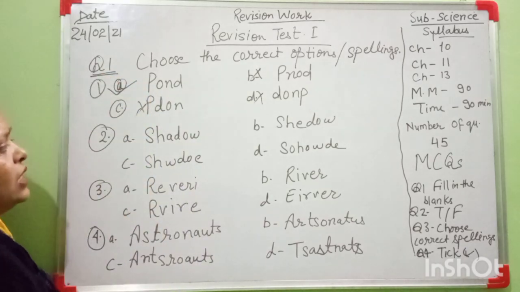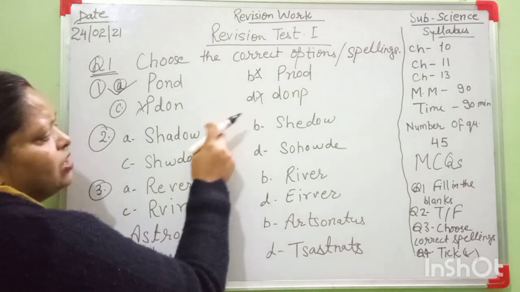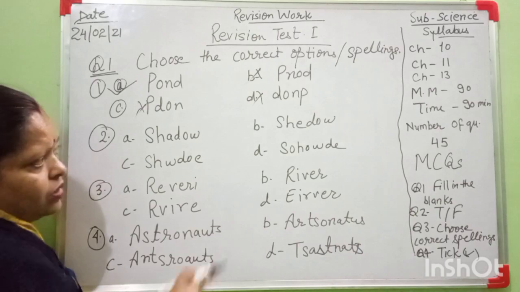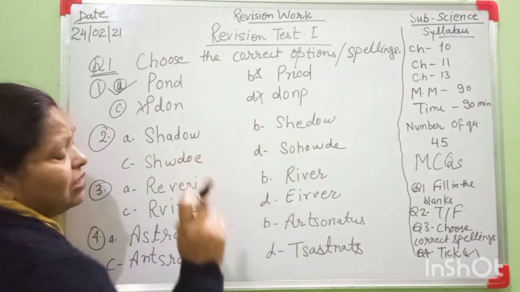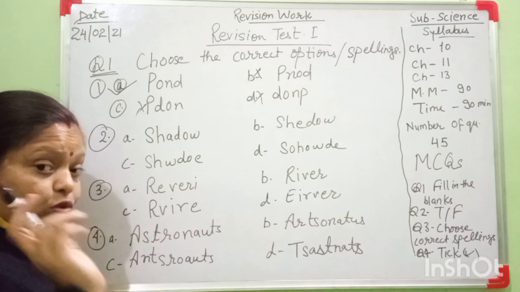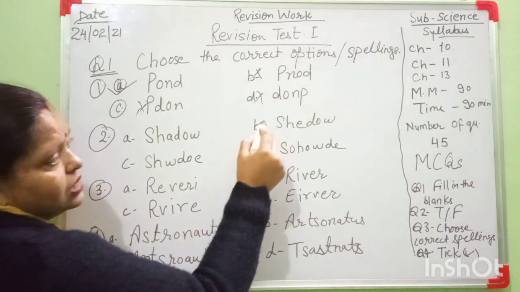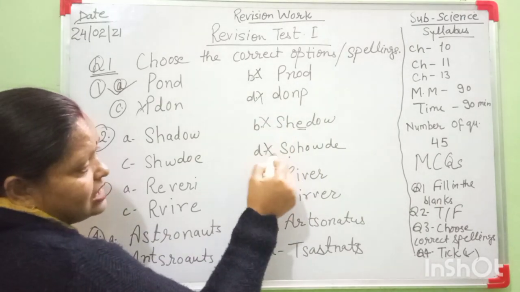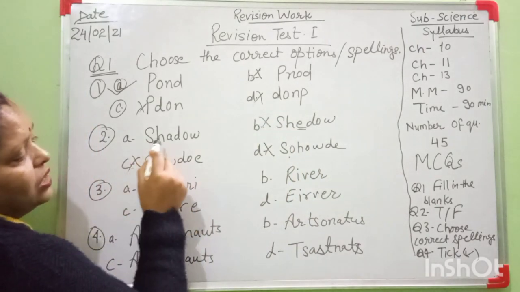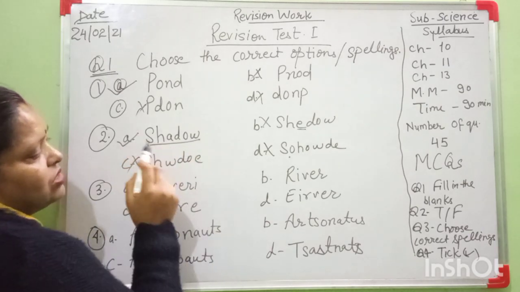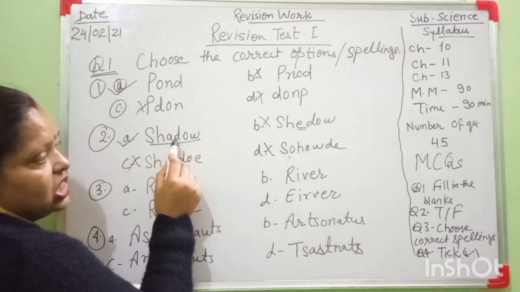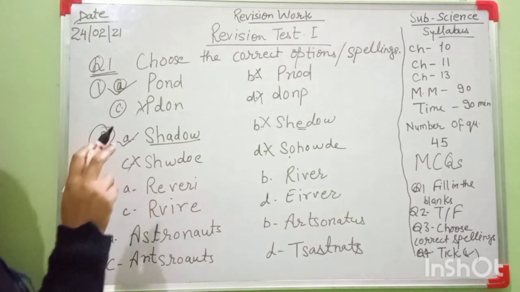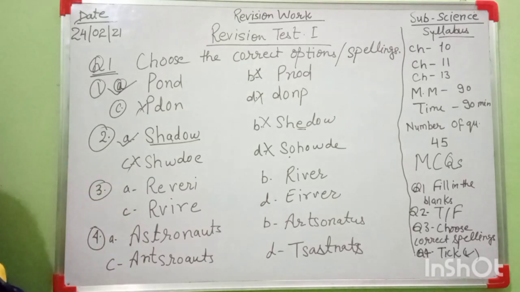Okay. Next question is, if you are seeing this spelling, here is the spelling of shadow. Because all spellings are shadow. But which one is the correct? You have to choose now. Okay. This is wrong. S-H-A. Wrong. This is also wrong. S-O, no. This no. This spelling is correct. Shadow. S-H-A-D-O-W. Okay. This type of questions are coming in your science exam.